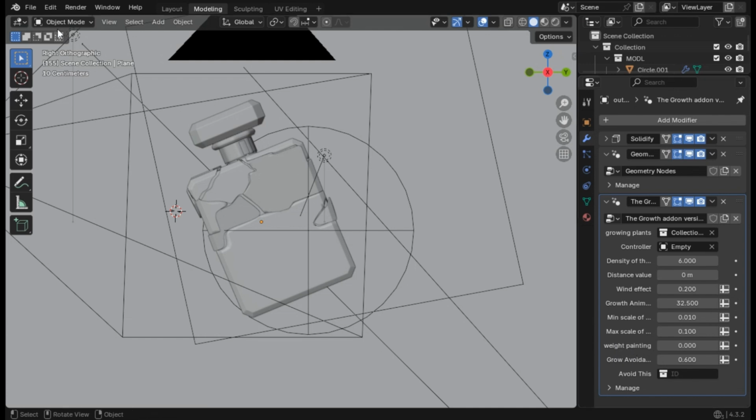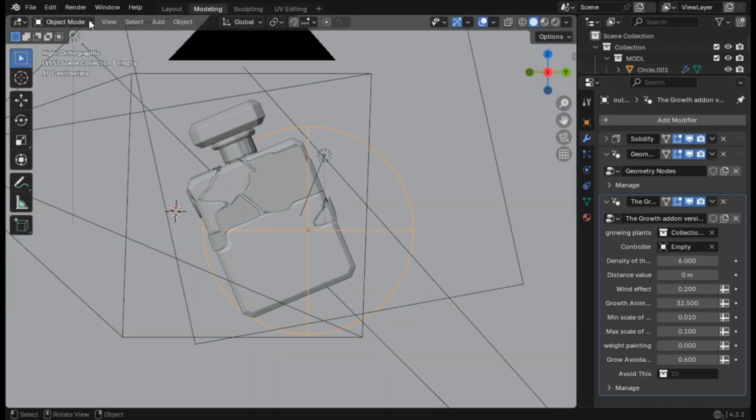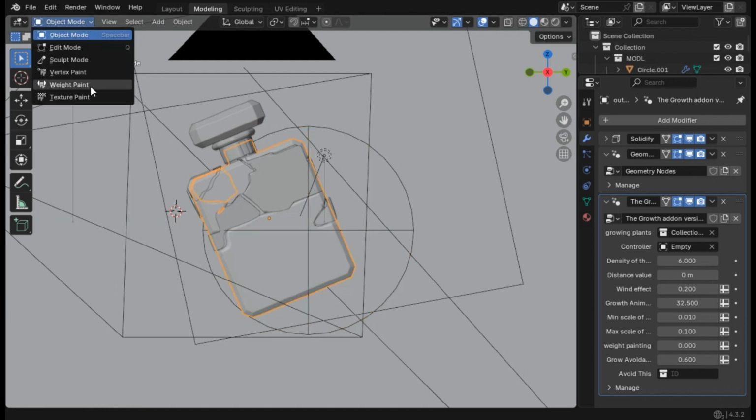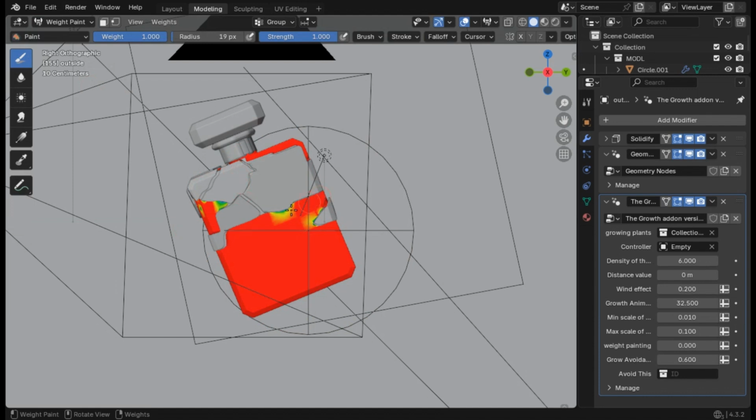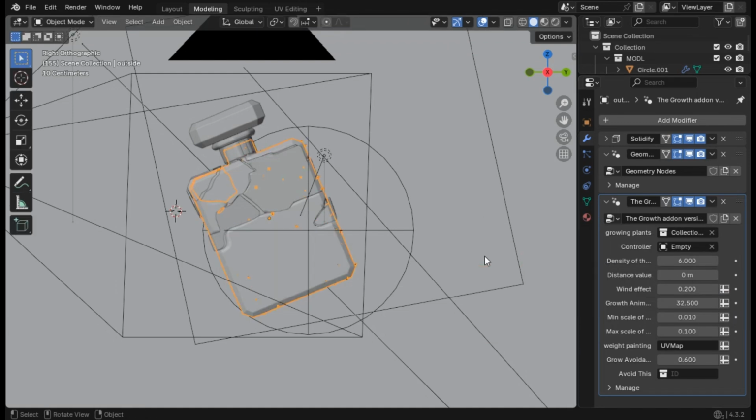So now the weight painting is just a tool that helps you control where exactly the animation will be growing through weight painting. So yeah, just go here and go to weight painting. As you can see, everything is red because everything will be covered by the flowers and the plants and all of that. But if you don't want to use the weight painting at all, you just go here, click on this box, and then select the UV map.